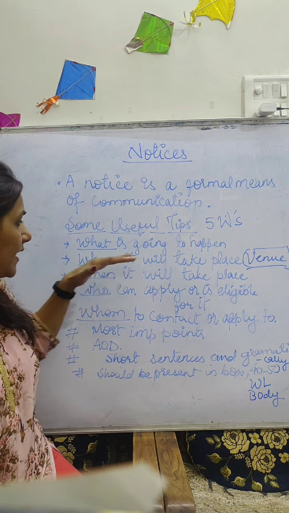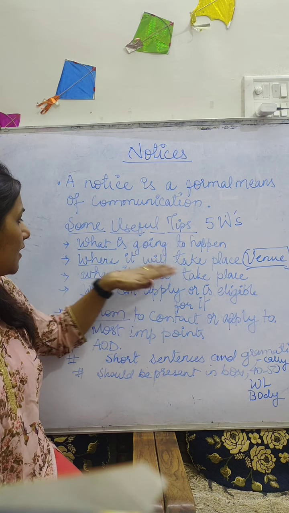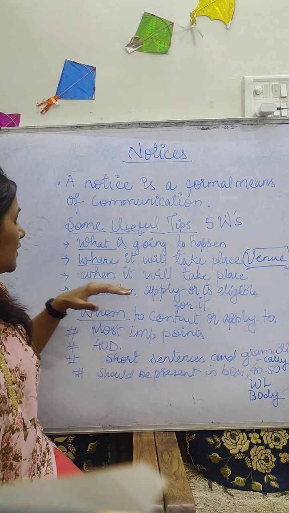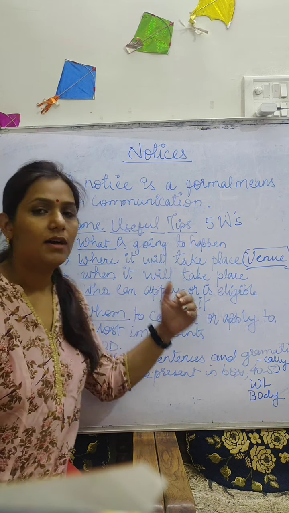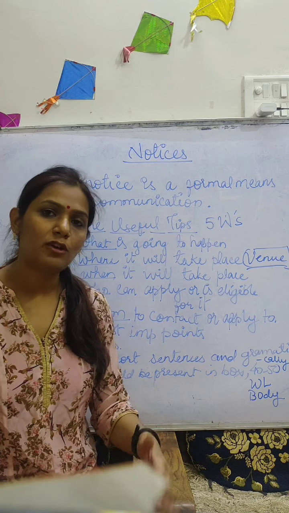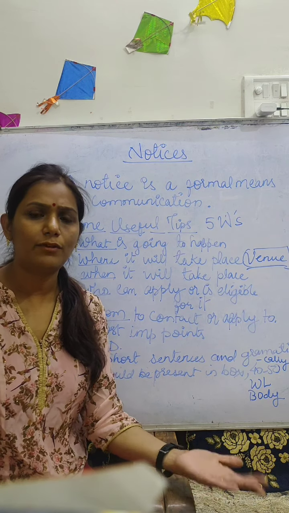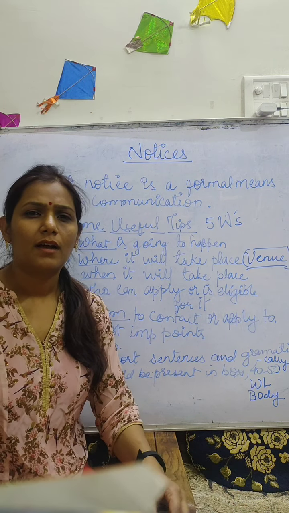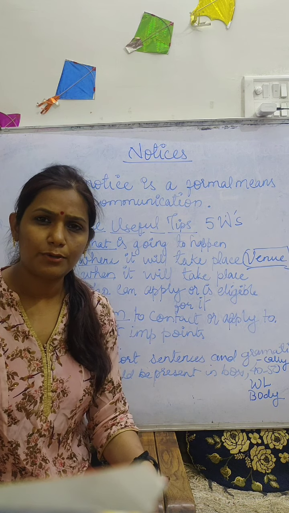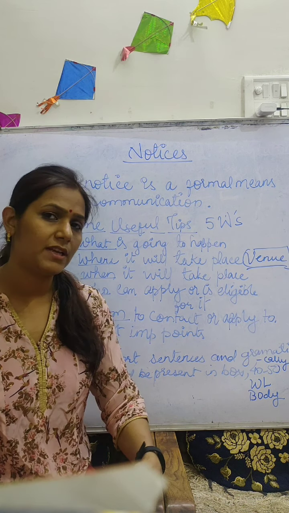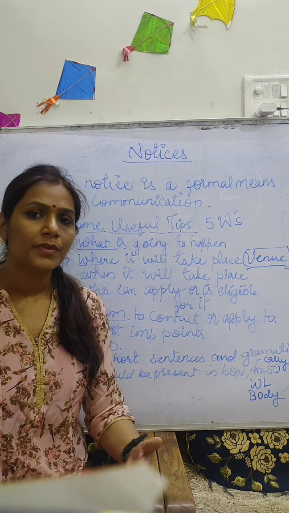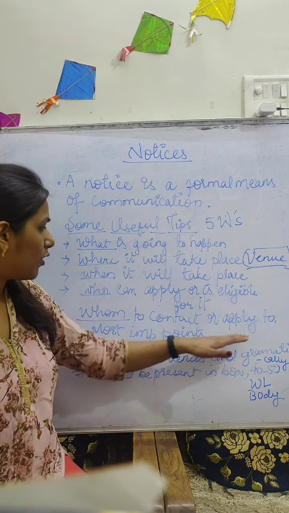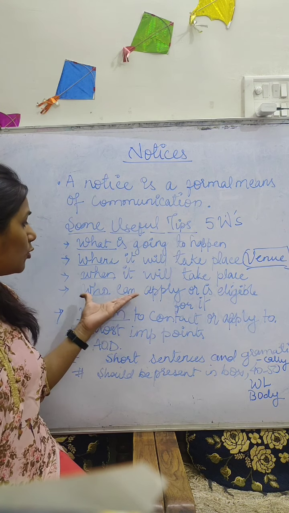You will have to write the exact time and place, and who can apply or is eligible for it. When we see the types of notices, what kind of notices there are, like if an exhibition is going to be held, a club meeting, or some kind of appointment, you will have to write who can apply.